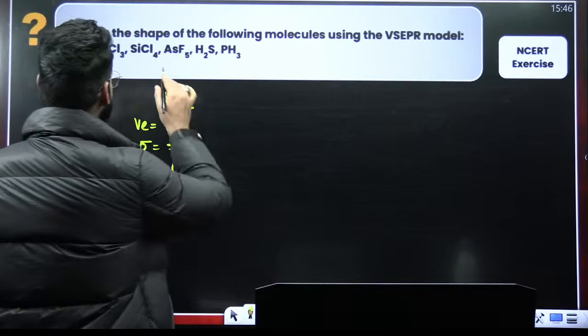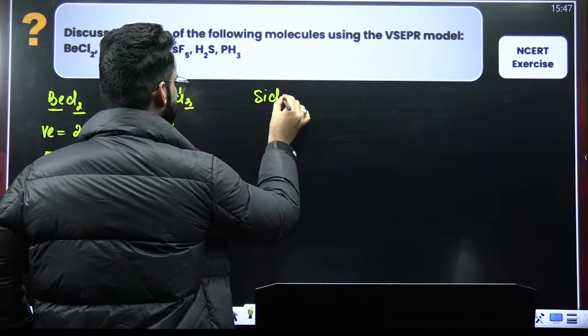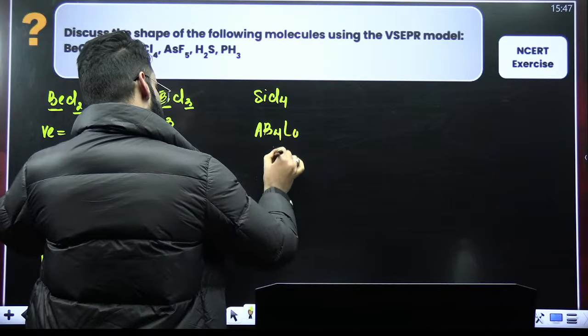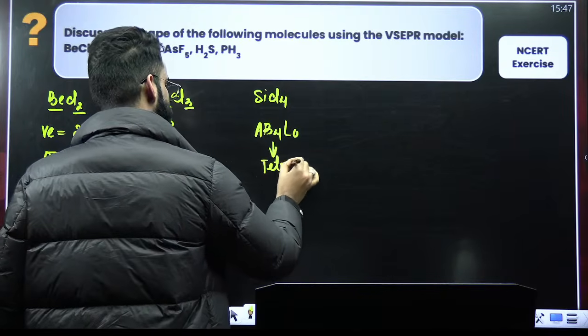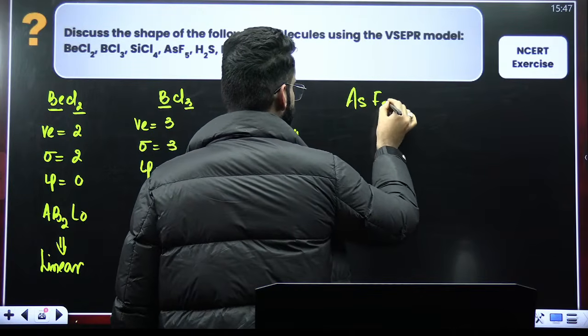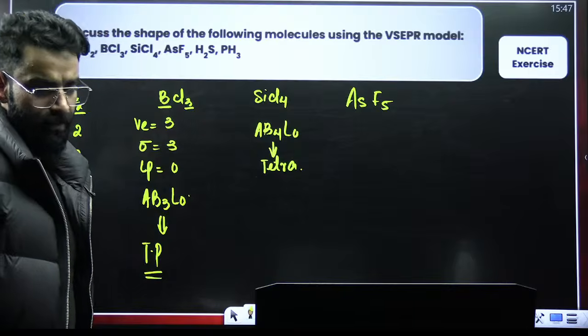Perfect. The next one is SiCl4. I think SiCl4 we already discussed. This is AB4L0. AB4L0 means tetrahedral, right? You have got AsF5. AsF5. Tell me, how will it look like?